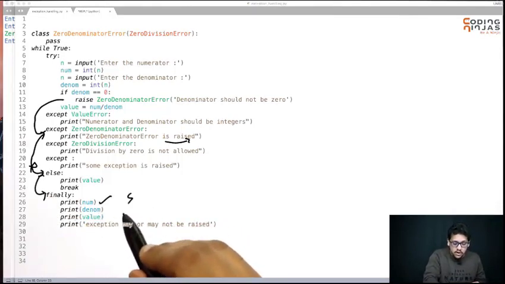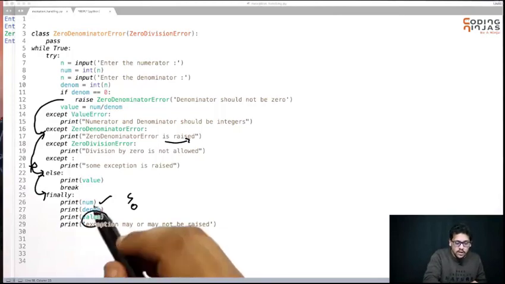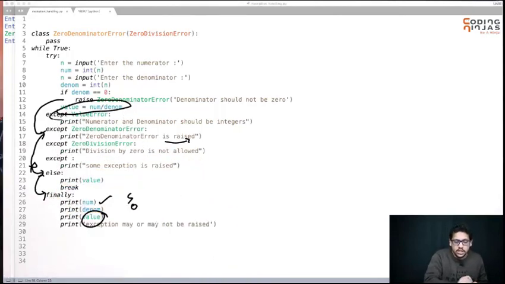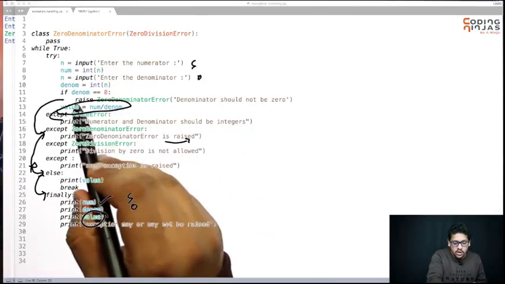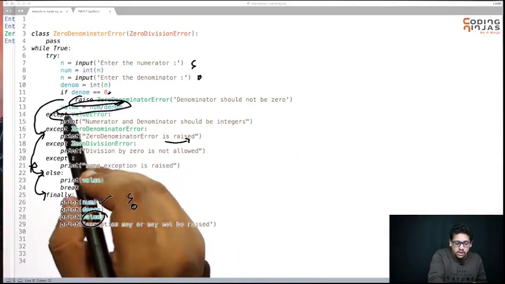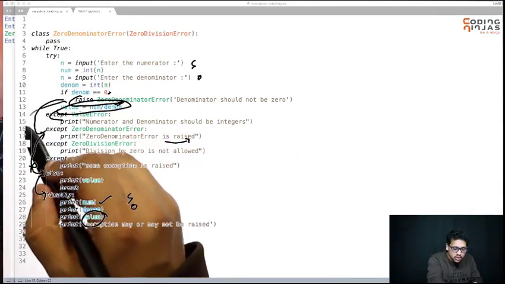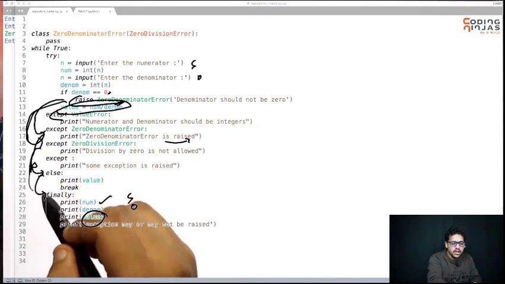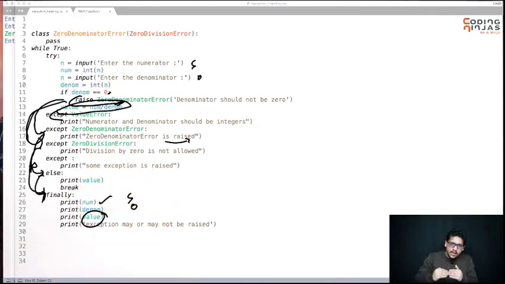You had printed 5. You had printed the denominator 0, but you don't have a value because this was not executed. This was 5, this was 0. After the denominator assignment, no code in try was executed. It will just go from here to here and after that to here. Whatever lines are missed will be missed. If a value was executed, then you get the value. If it was not executed, then you didn't get the value. So this is how the code is running.